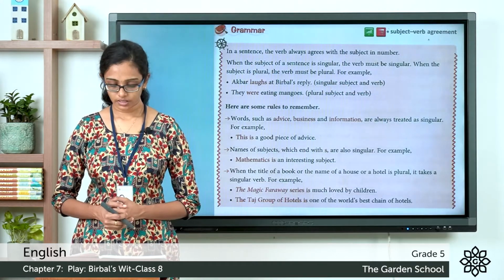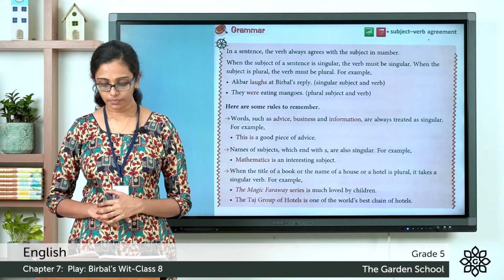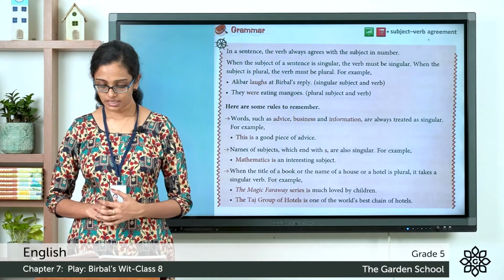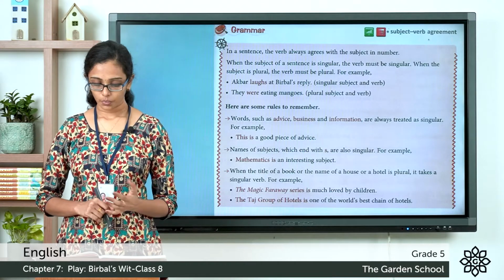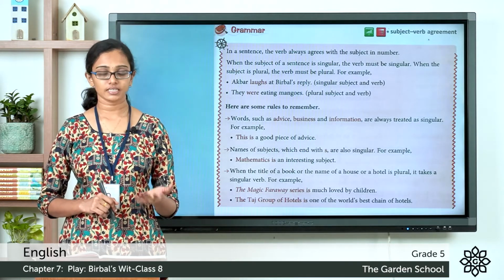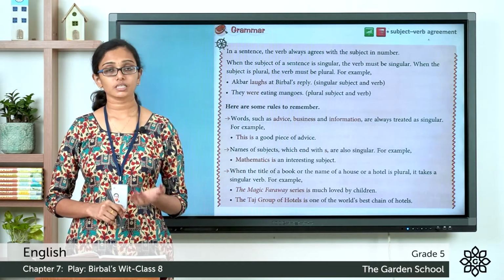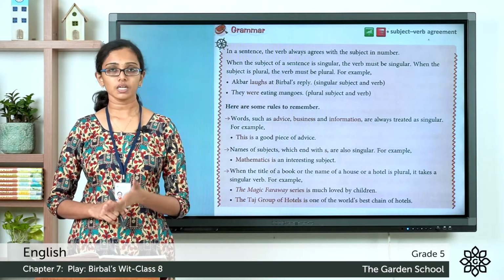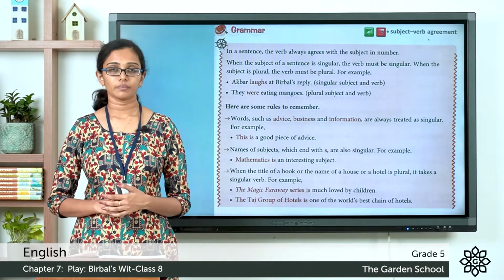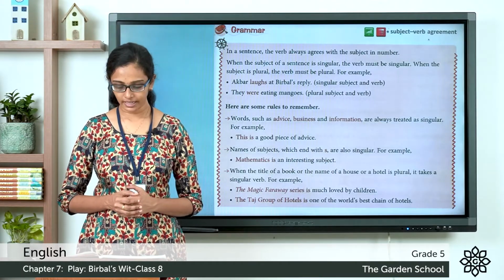Let's read that note. In a sentence, the verb always agrees with the subject in number. When the subject of a sentence is singular, the verb must be singular. When the subject is plural, the verb must be plural. For example, you can read two examples here.